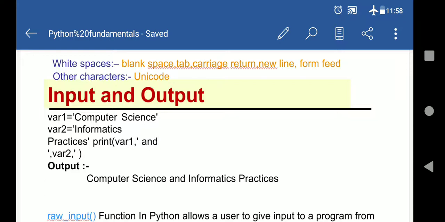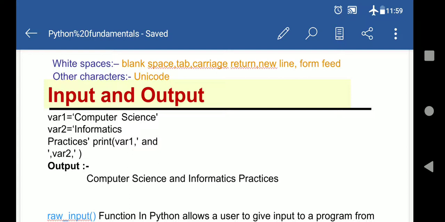Whenever you make a program, the biggest role in it is played by input and output. First you will take the input from the keyboard, or you will fix the value. Like you want to do a calculation of two numbers, you will take A and B. Same as here, we have taken the variables var1 and var2. The role of a variable is that, like in maths we use variables to store values, same here we are taking var1, this is the name of the variable, and after that we are putting the value here.